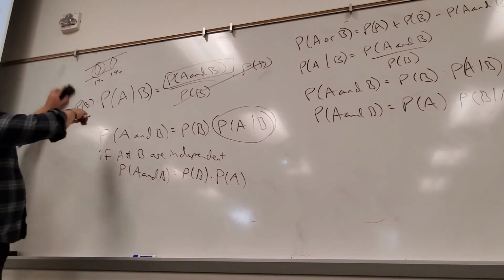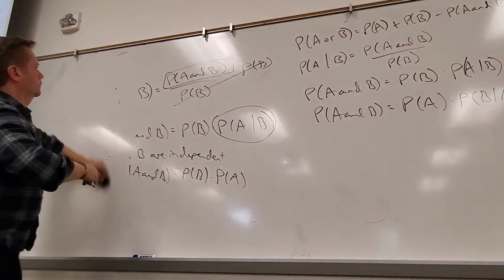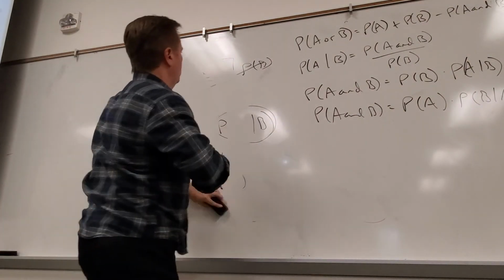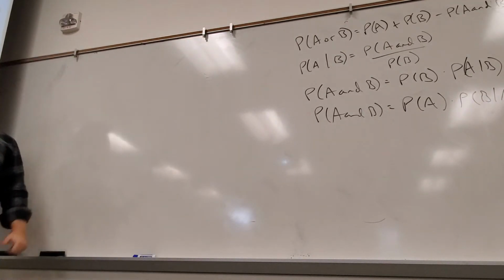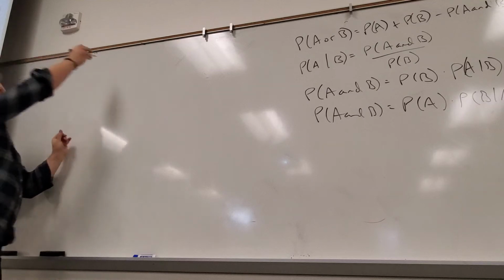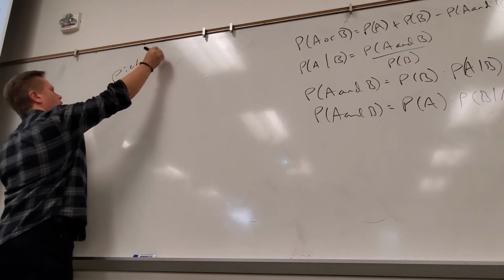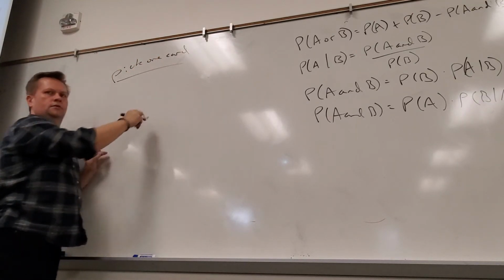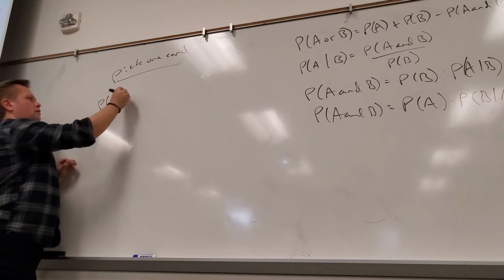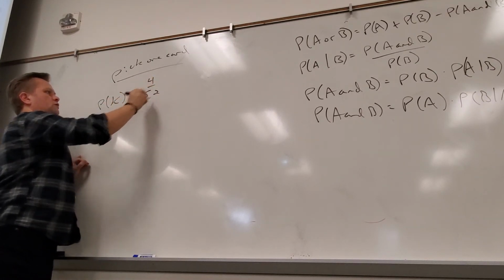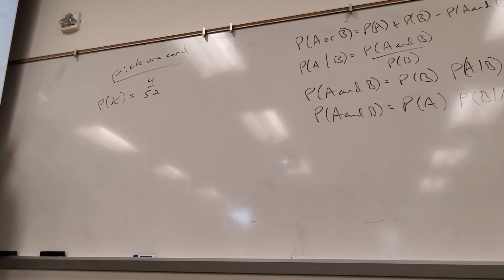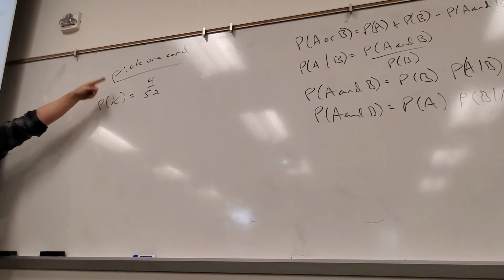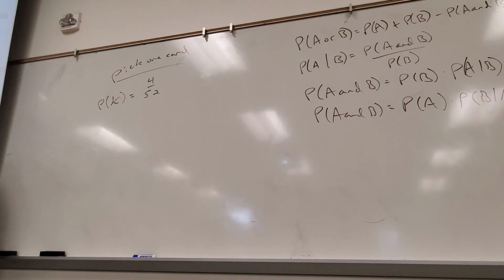All right. So, let me see what you guys think. How many kings are there in a deck of cards? 4. So, watch this. If I pick one card from a deck of cards, what's the probability I get a king? 4 out of 52. Is that cool? Which is 1 out of 13. Now watch this. It's kind of cool. Little side note: if I reduce that, I get 1 out of 13. Why does that make sense?